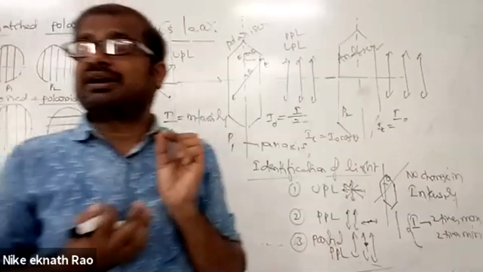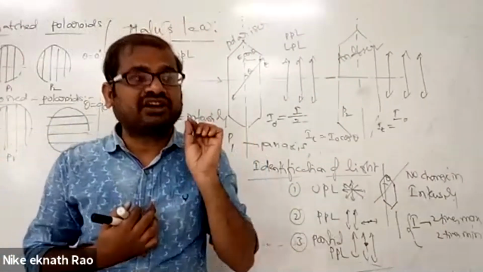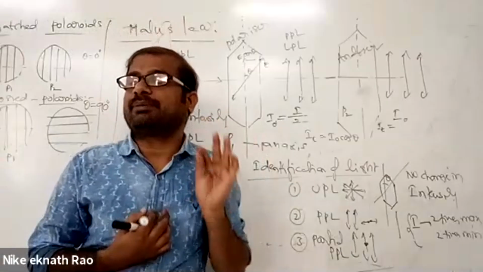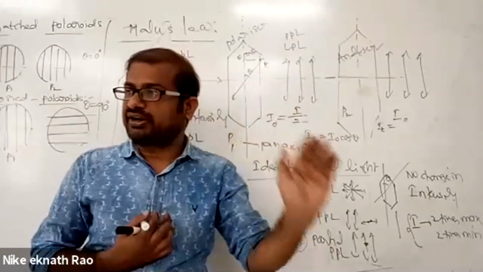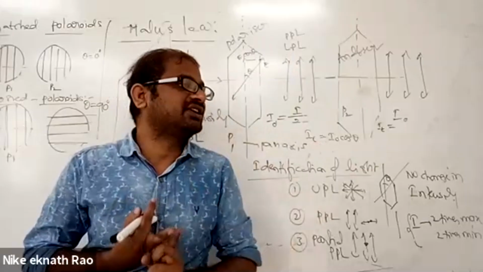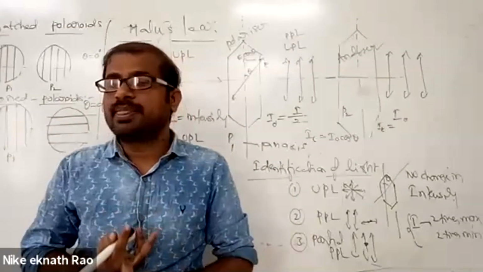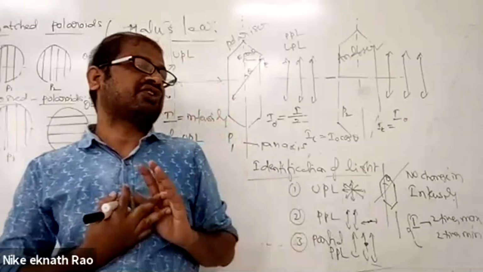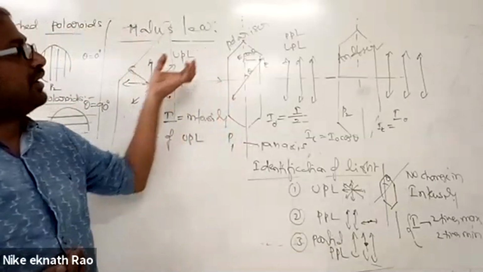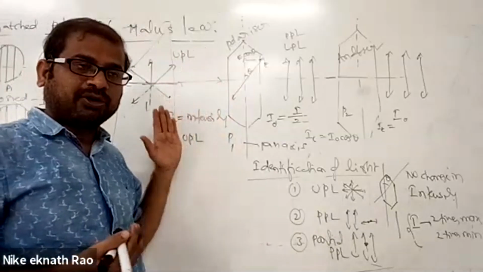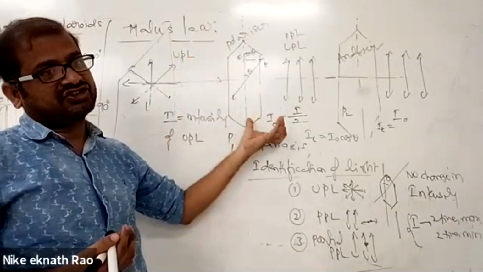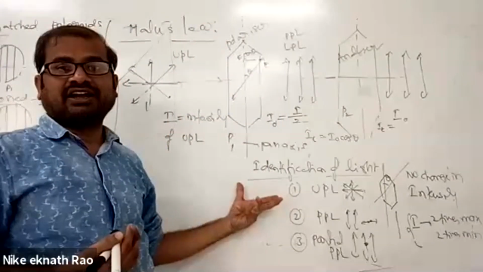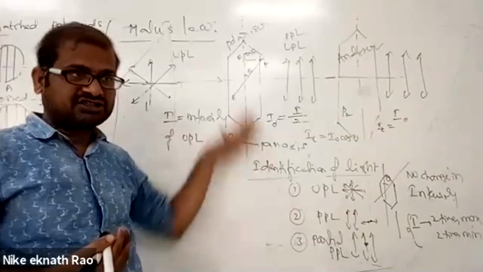So we have said what the phenomenon of polarization is: removing the symmetrical distribution of oscillations of the electric field vector in a plane perpendicular to the direction of propagation and confining them in a particular direction is called polarization. The specially designed crystals we are using are called polarizers. We have seen the pass axis of a polarizer, the representation of polarized and unpolarized light, Malus law, how the intensity varies, and how to identify polarized and unpolarized light.